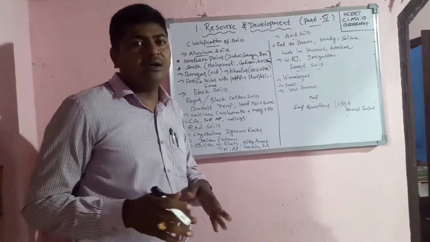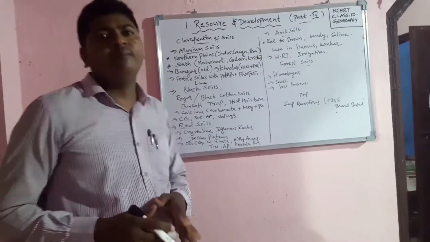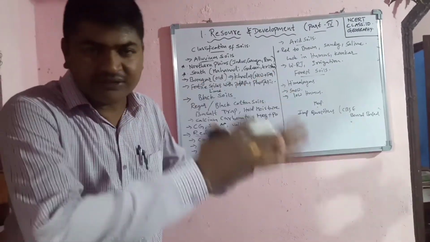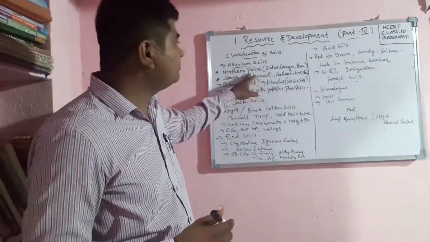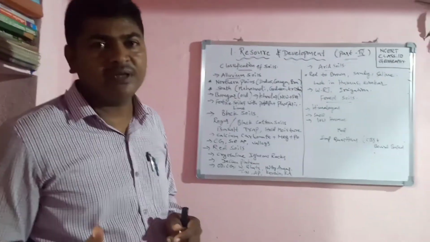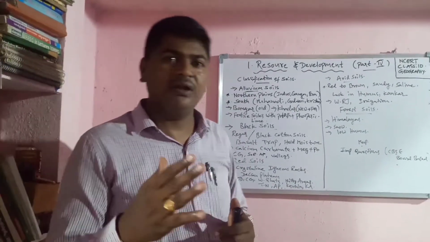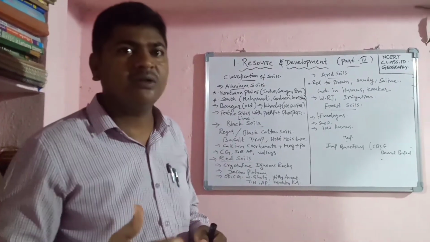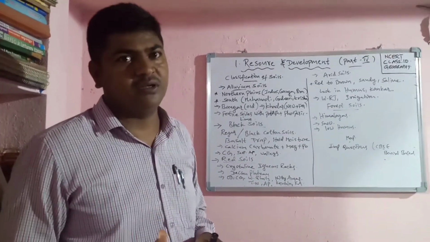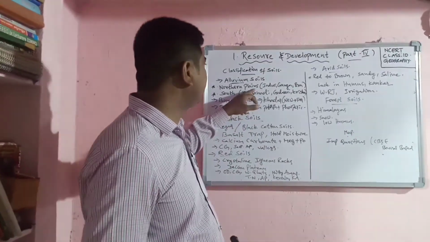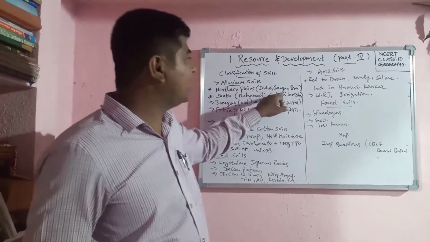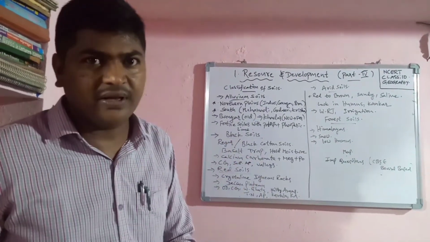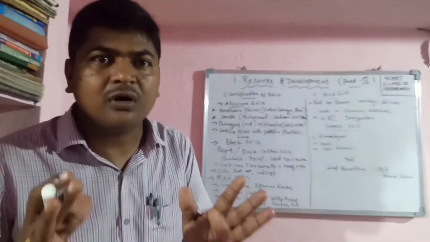Alluvium soil is formed mainly by the rivers. Northern rivers bring the silt and alluvium and settle it down. That is observed mainly in the northern plains. Not only the northern plains, the eastern coastal part of India also, where rivers like Godavari, Krishna and Mahanadi form deltas. And in the northern plains, the Indus, Ganga, and Brahmaputra, mainly these three rivers formed the northern plains. Alluvium soil is observed there.